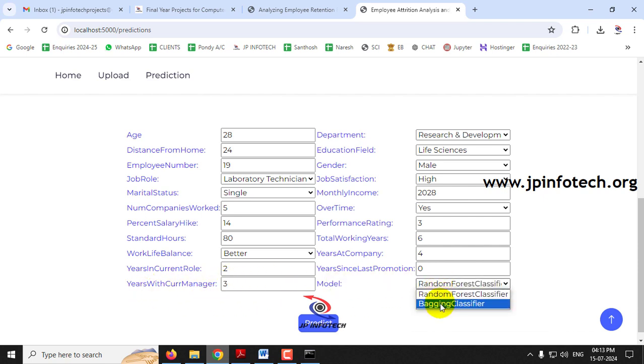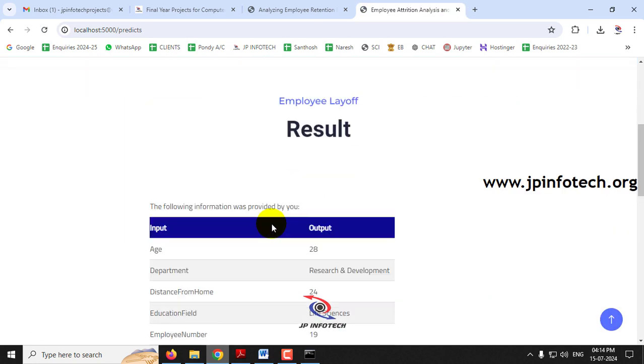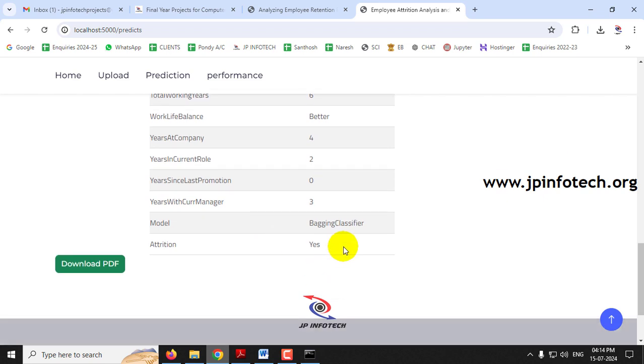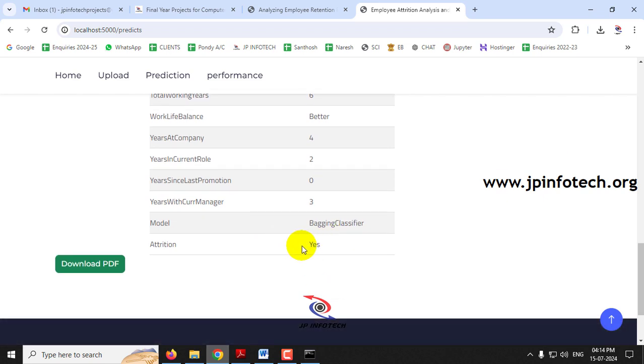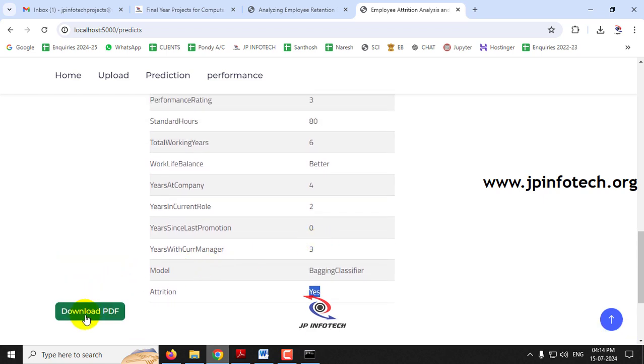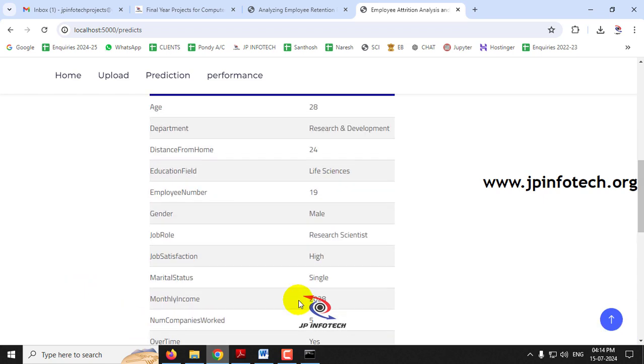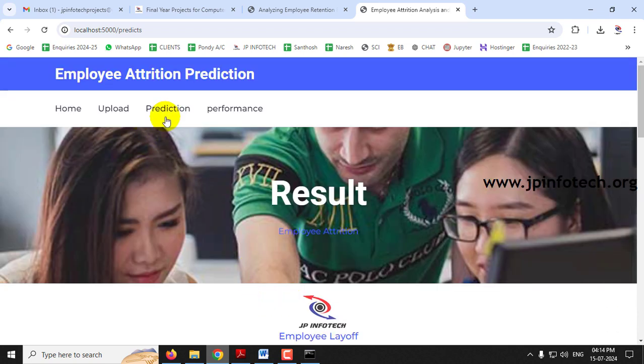So now let me select the model, this time as bagging classifier, and make it predict. You can see the prediction result is yes, which means the employee may leave the company. So that has been classified. As mentioned here, if you want, you can download this and save the result in a PDF also. Now let me check with the other prediction case.